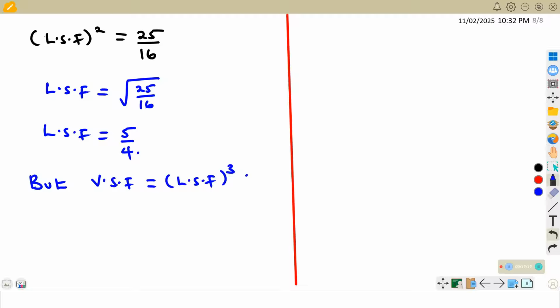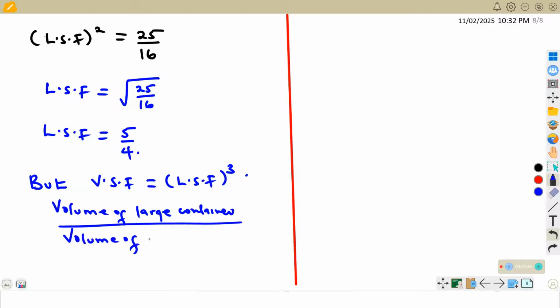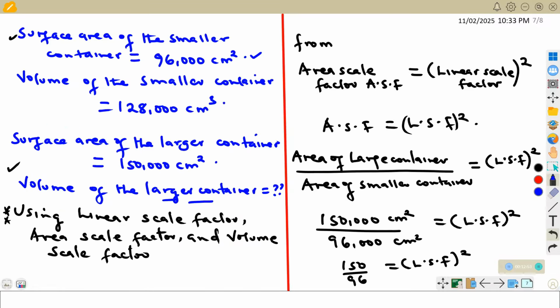So the volume scale factor, obtained by dividing the volume of the larger container by the volume of the smaller container, should be equal to 5 over 4 the whole of this to the power 3. We don't have the volume of the larger container, but we have the volume of the smaller container.